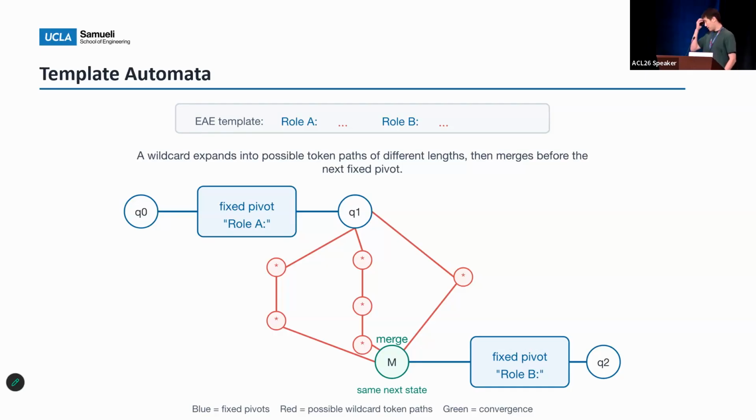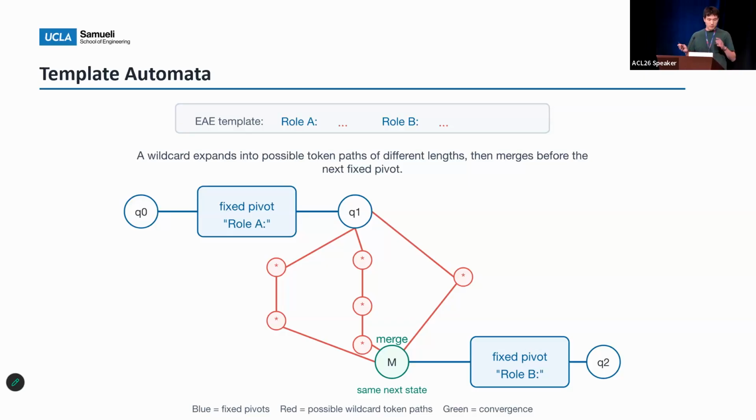Then we look at the deterministic finite automaton, which is responsible for the format constraints. Here we show how an event argument extraction output template is converted into the DFA structure. The blue pivots, like Role A and Role B, are fixed anchors that move the automaton forward.